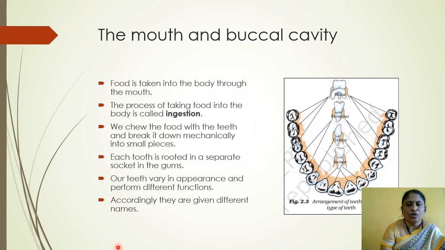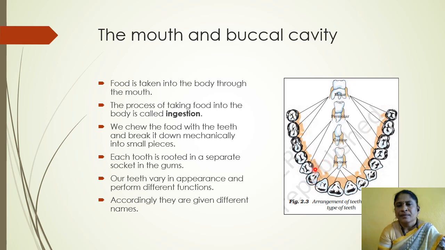There are four types. First of all, here are the incisors. Incisors are for cutting the food material. These are the four incisors.